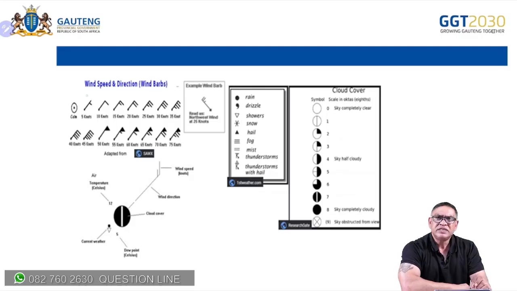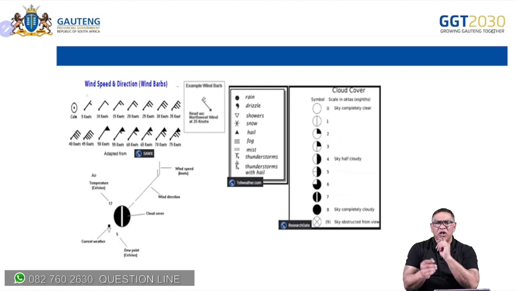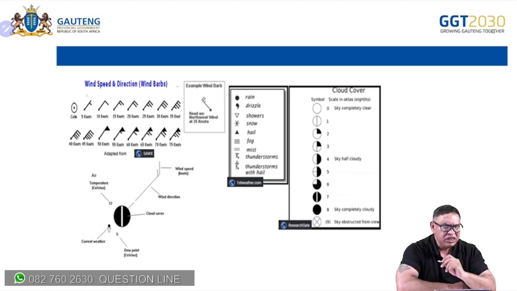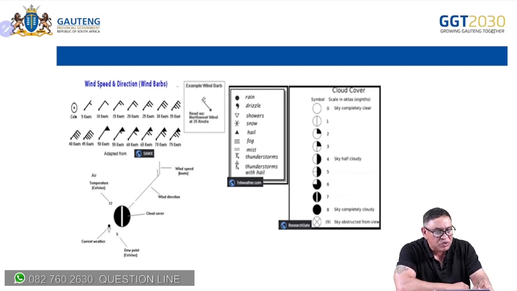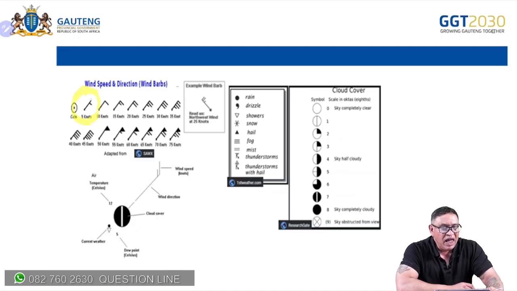Now, learners, I know many of you say, but what is 5? Is it the shorter one, the longer one? And I'm sure your teachers would have emphasized to you that when you read 5 knots, the line is not at the end.